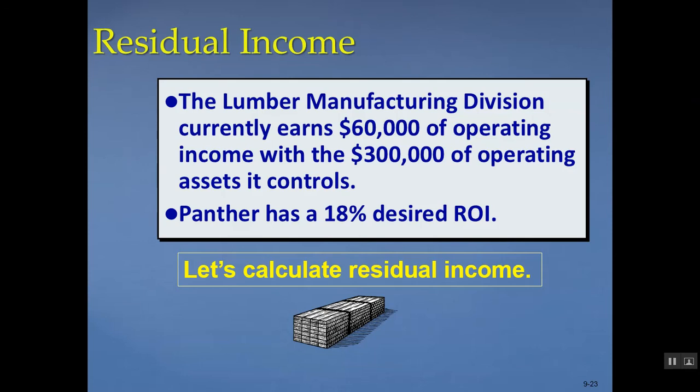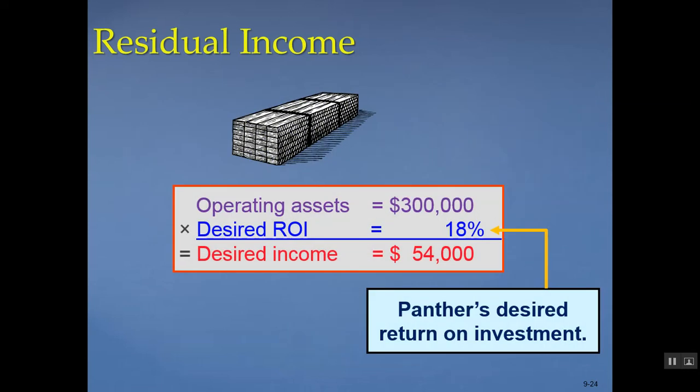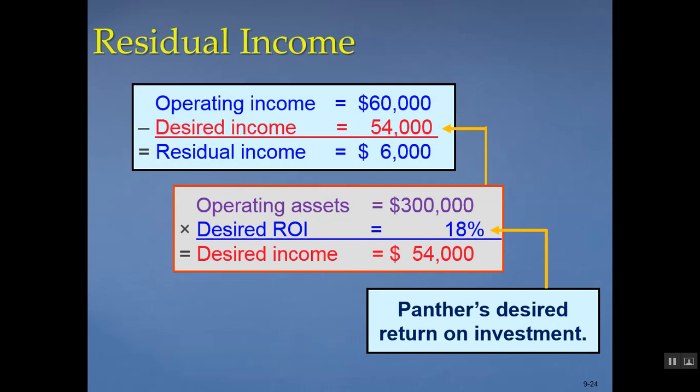So here we have the lumber manufacturing division again, which currently earns $60,000 of operating income with $300,000 of operating assets it controls. The company has a desired ROI of 18%. So let's look at our calculated residual income. First, we're going to calculate the desired income by taking their operating assets times the ROI, which is 18%. Then we're going to compare the desired income of $54,000 to our actual income of $60,000. So we actually have a positive residual income of $6,000.